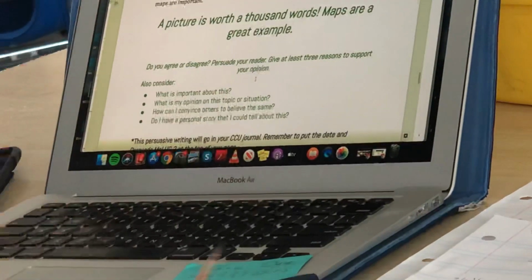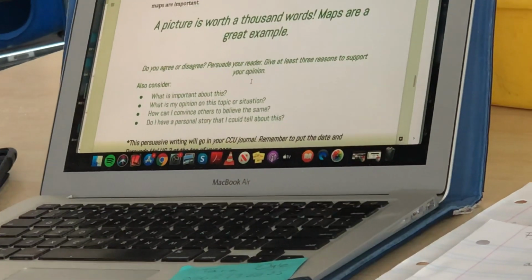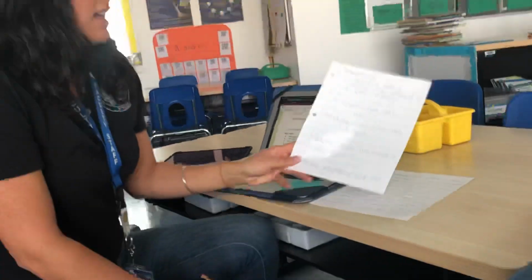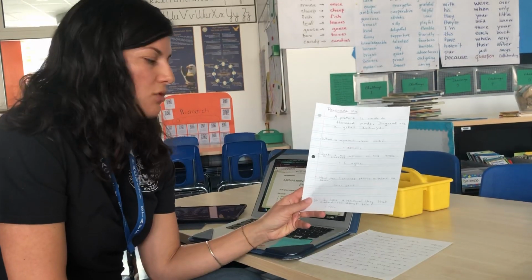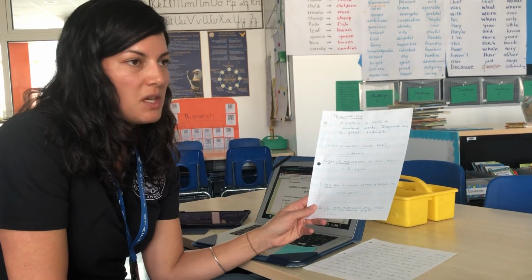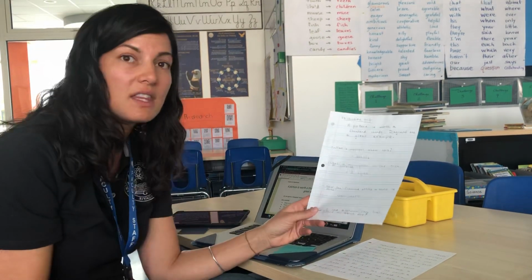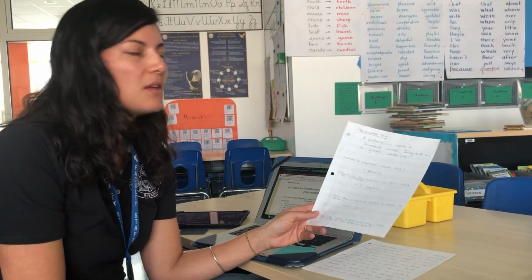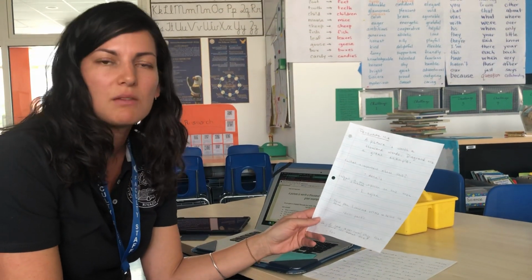The last one, and these are the same bullets on the lesson, it says, do I have a personal story that I can tell about this? I think most of you know my son Theo. He's in grade 1. Theo has always been curious about animals. And one time he wanted to learn about fish and how fish swim and how their bodies are different than ours. And I started to tell him about gills and fins and the anatomy of the fish.